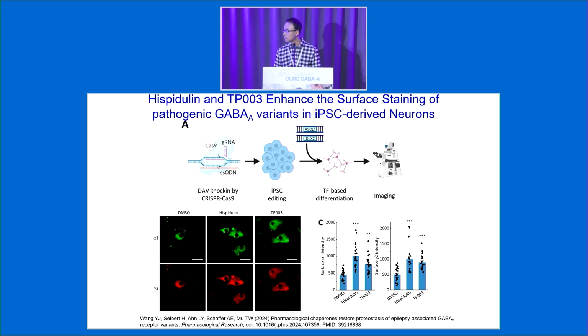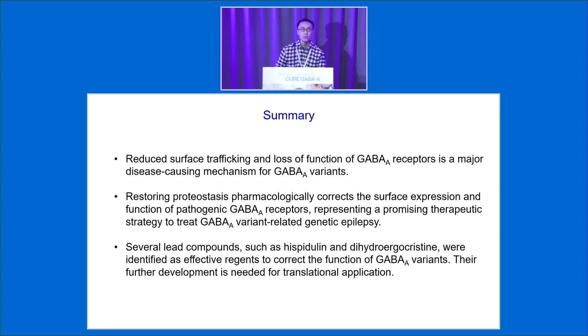So I think it tells us that indeed reduced trafficking and loss of functional GABA receptor is a major disease-causing mechanism for GABA receptor variants, at least for the alpha-1 we have demonstrated. We are also working on the beta and the gamma-2 subunits to see whether this is still the case. On the second point, I hope I showed that restoring proteostasis pharmacologically corrects the surface trafficking and thus the function of these GABA variants. Finally, several lead compounds such as hispidulin and dihydroergocristine are really promising lead targets that can be further developed to treat these GABA variants.